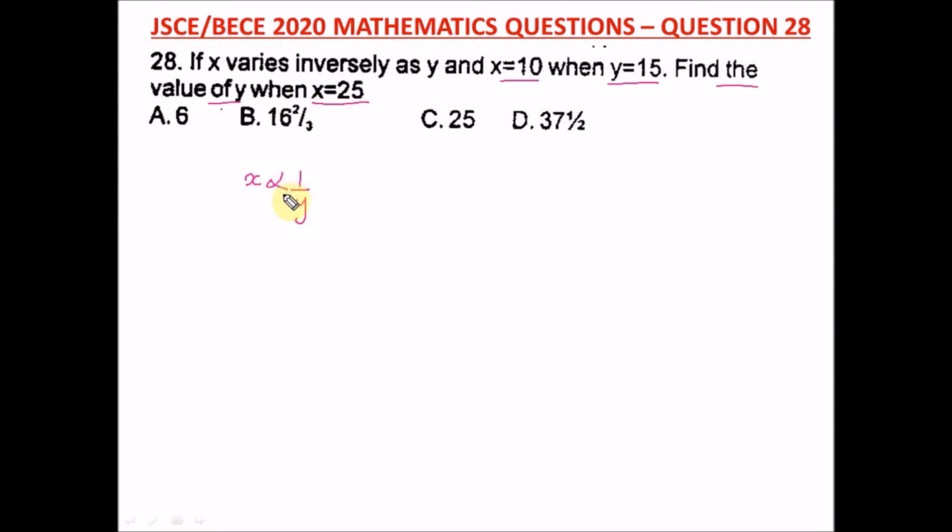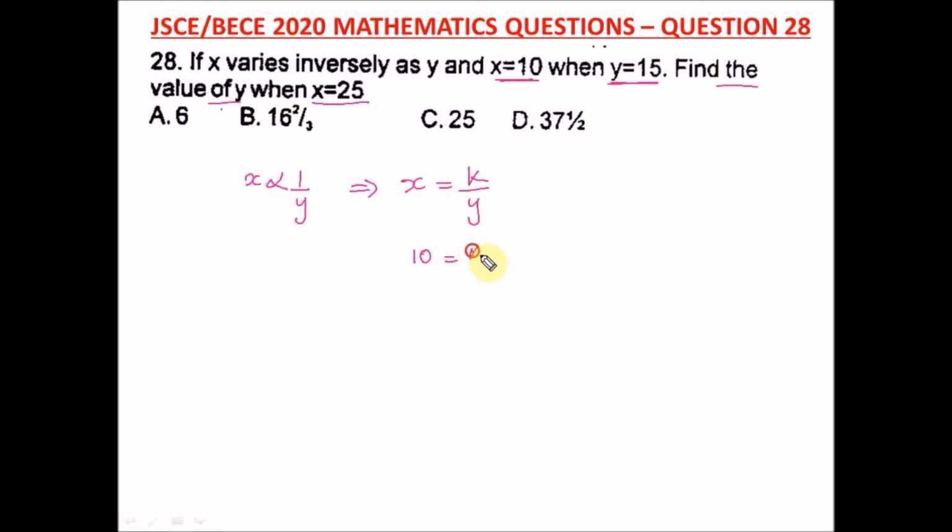25. So first of all, we have to change this variation sign to an equal to sign. So what do we have? We introduce a constant k, so x will be equal to k over y. Okay, so here, this is the relationship that binds x and y. All right, so we have to find k. So to get k, we've been given our first values. And x is what? 10 and y is 15.